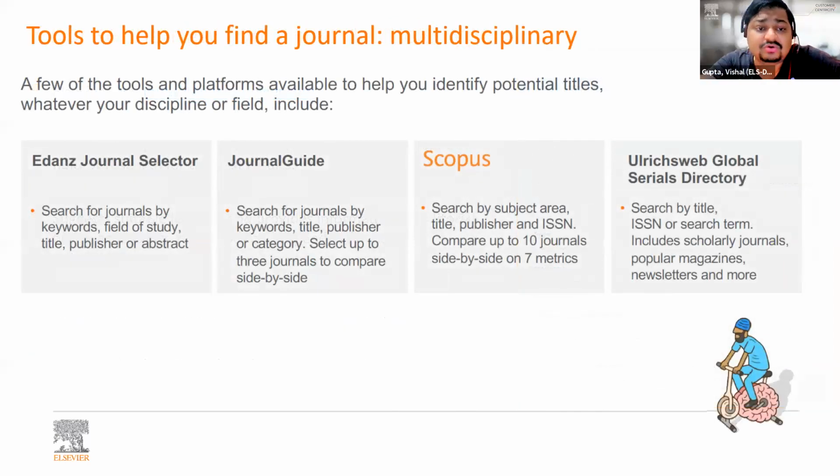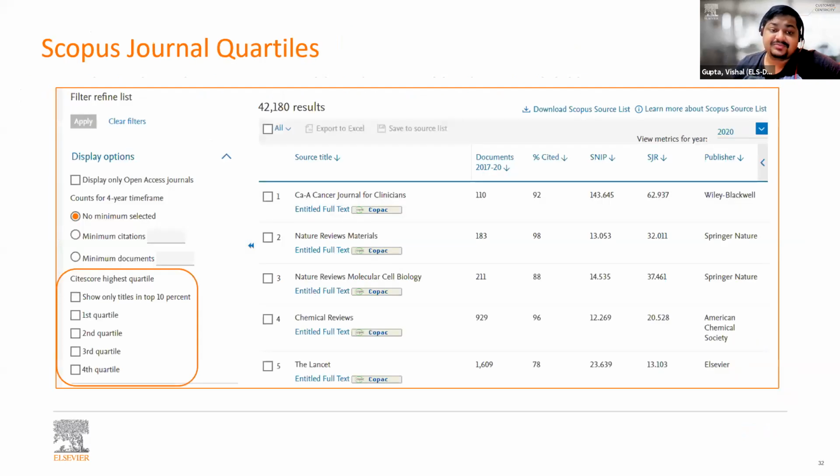Now, if you're interested to find out multidisciplinary journals to publish your research in or to read, then you need specified tools. And one of the most specific tools which you have access to as well is called Scopus, which can really help you in finding out the most relevant journals of your choice.